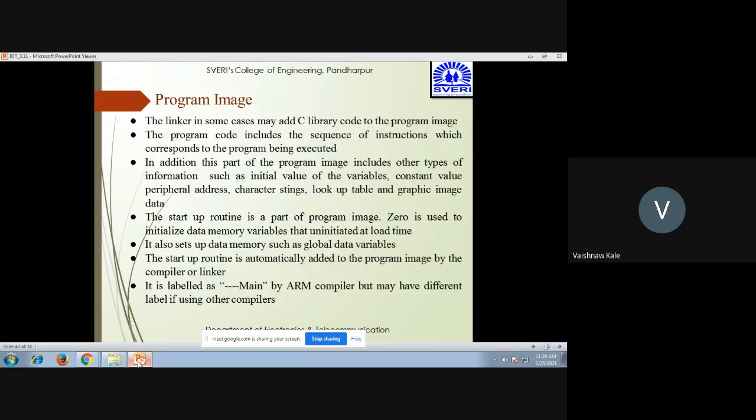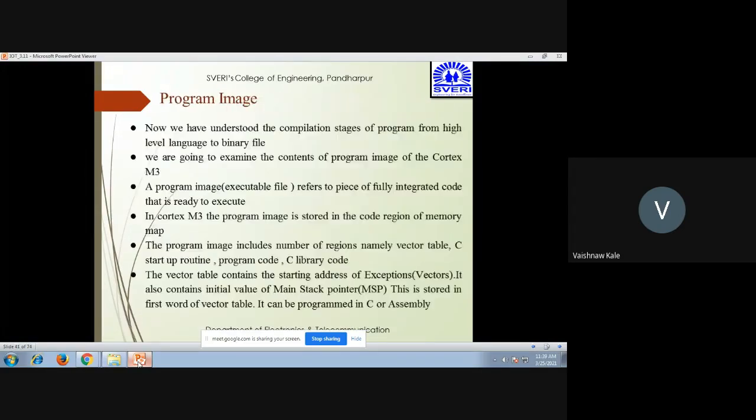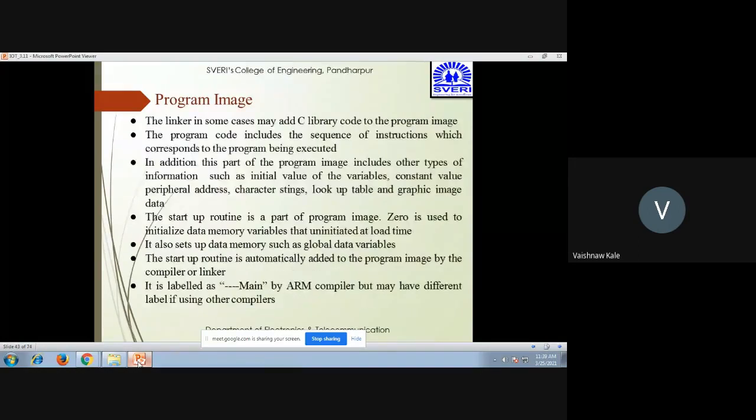Then the linker in some cases may add C library code to the program image. What we saw there is this C library code, you can see it here in the libraries. So the linker in some cases may add C library code to the program image. The program code includes a sequence of instructions which corresponds to the program being executed. Then you do have, in addition to this part,